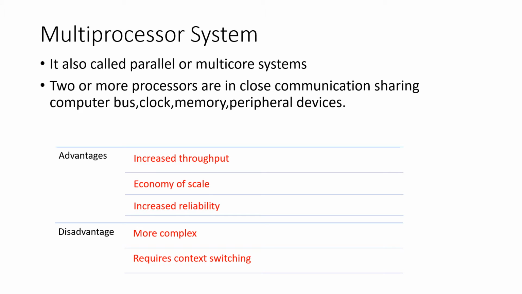It increases reliability. If functions can be distributed properly among several processors, then the failure of one processor will not halt the system, it just slows it down. There are some disadvantages also. It is more complex. It requires context switching, which slightly impacts performance.